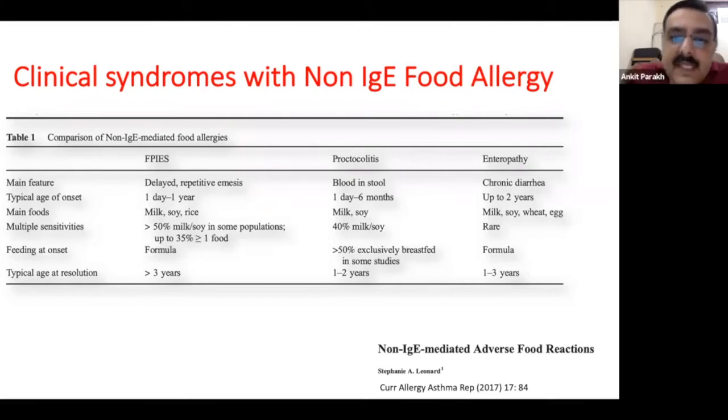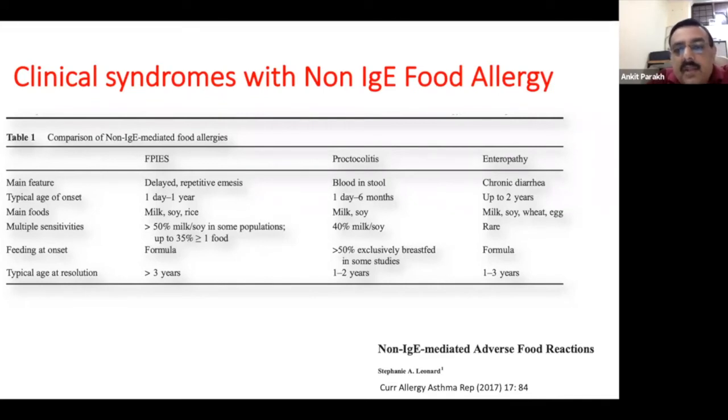So proctocolitis basically would be there in a younger child, and the classical history would be blood in stool. And I think everyone would have seen a child of CMPA presenting with blood in stool at this particular age. They can be breastfed children who have CMPA, because the mother might be taking cow's milk and it is transferred, but it is definitely more common in children who are on mixed feeding.